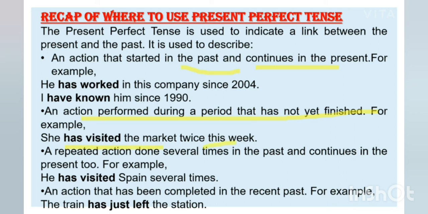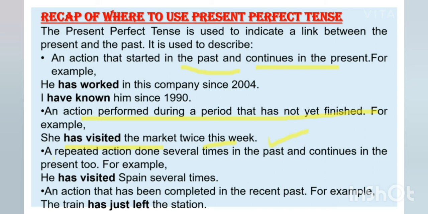Clear? So here we are talking about a period that is not yet finished. It means in this week only she has visited the market twice, and she may visit the market again also. So the period is not finished yet.